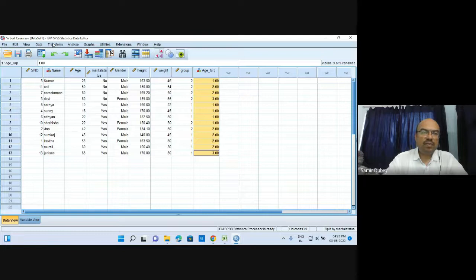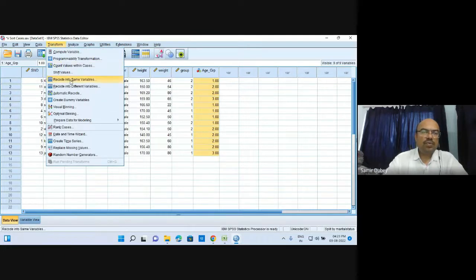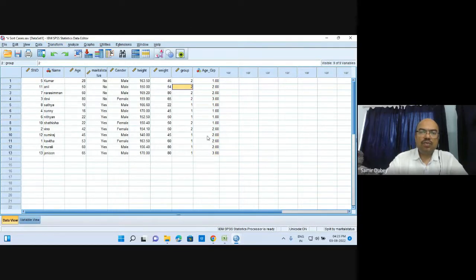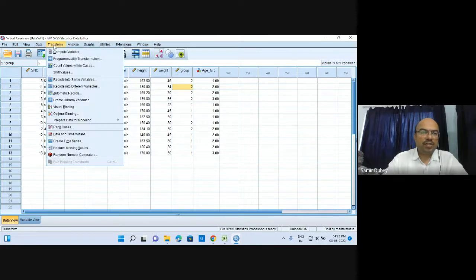This is how we used to recode. We have 2 different options, as I told you. Recoding is into 2 different options. We have recode into same variable, but if we recode in the same variable, this age group would have overlapped on this age, or we have this age group in a different variable. So we have got a different variable from over here. So this is how we used to recode it.